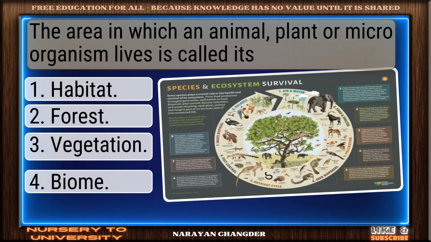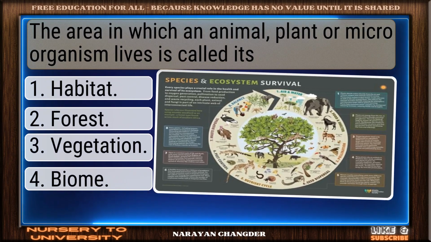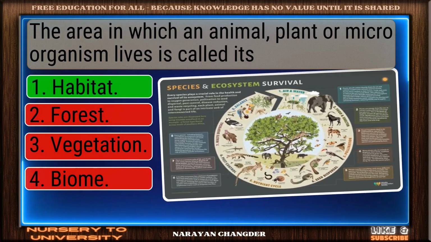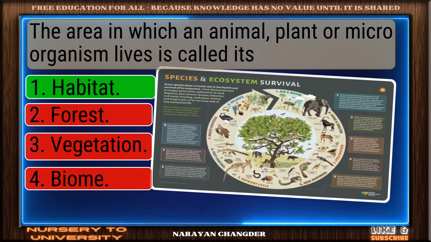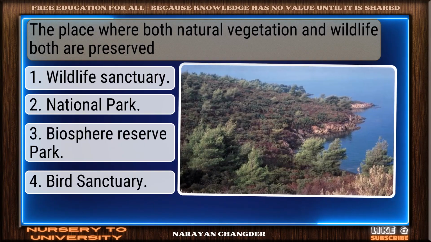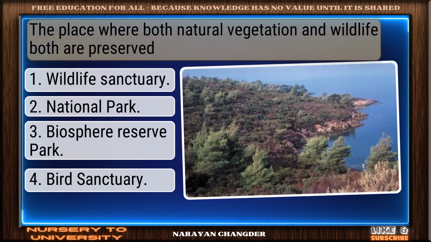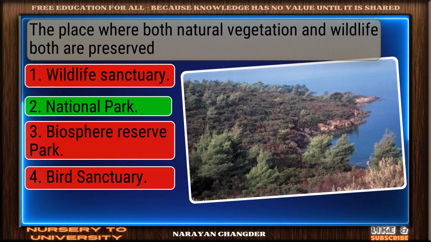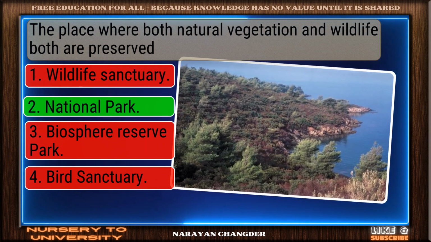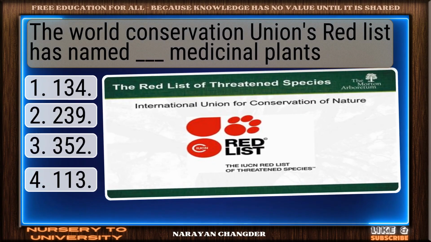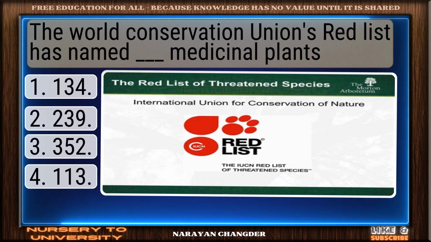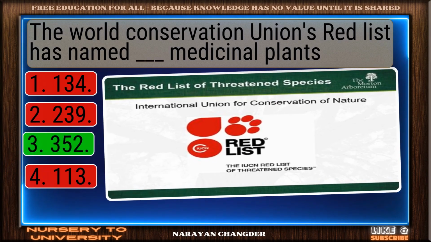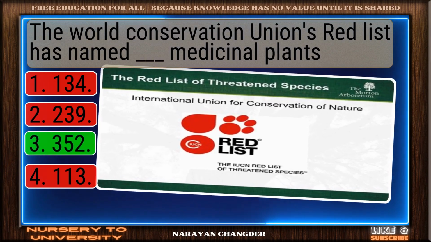Question number 103. The area in which an animal, plant or microorganism lives is called its. Bravo. Habitat is the answer. Question number 104. The place where both natural vegetation and wildlife are preserved. Nicely done. National Park is a solid answer. Question number 105. The World Conservation Union's Red List has named dash medicinal plants. Correct. 352 is the right answer.